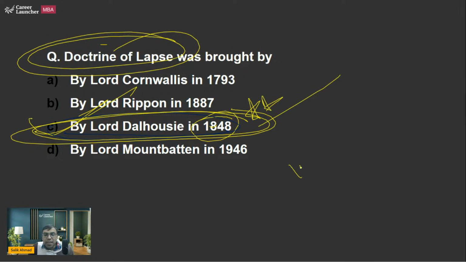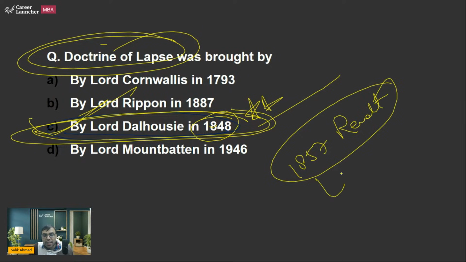Okay, so after that the 1857 revolt happened, and you should know who was the Governor General at that time. Lord Canning was the Governor General of India when the 1857 revolt happened. So we are stopping this class here.